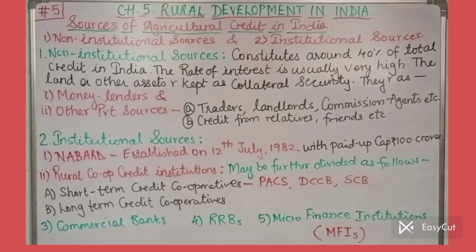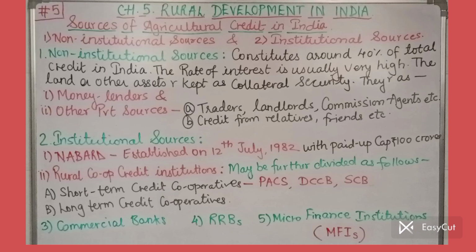Moving on to the second point, rural cooperative credit institutions. These can be divided into two types: short term credit cooperatives, which provide loans for a short period of time, and long term credit cooperatives. In the short term we have three institutions.